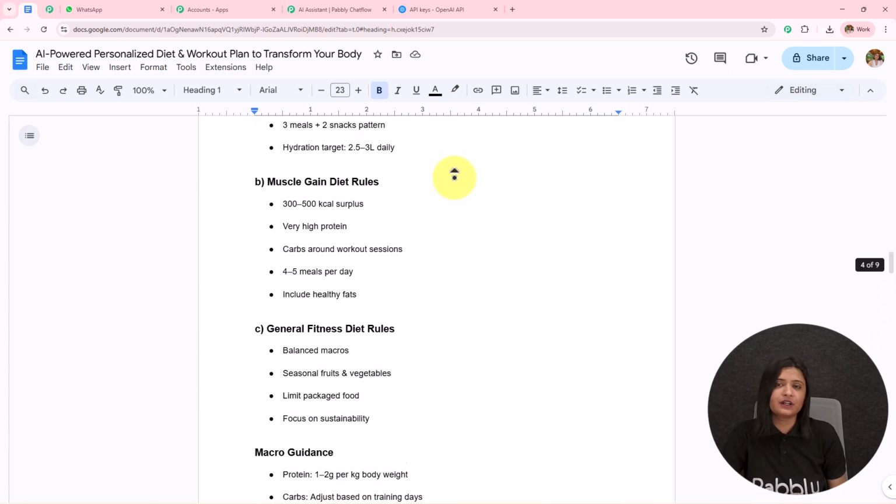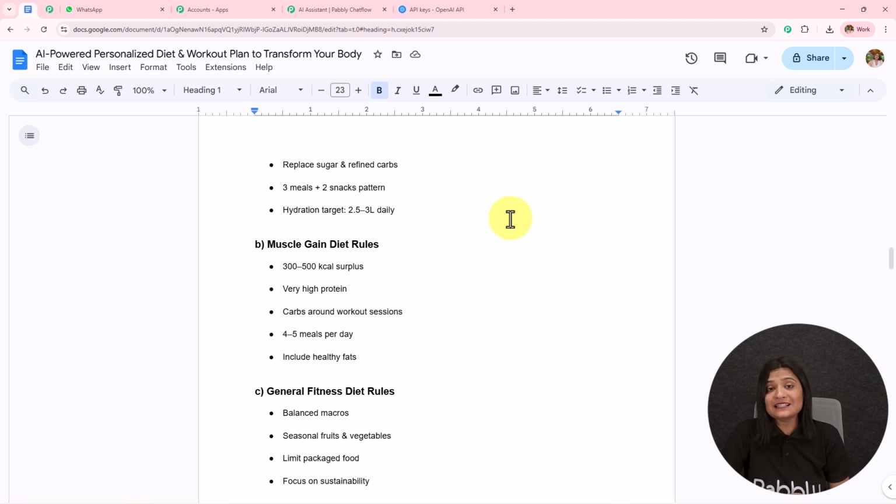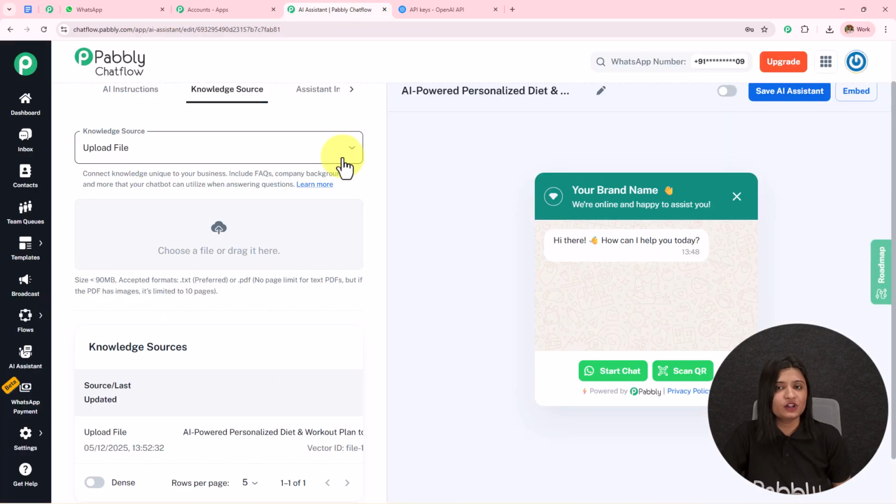So I have created a detailed knowledge base. You can add as many details as you want about your company, about your business, or all the details on which you are receiving a lot of queries from your customers. And you do not have to manually reply to your customers with the help of this AI agent. With the help of this knowledge base you train the AI agent, and it is going to reply to your customers automatically. So this is the knowledge base which I've created, and I have uploaded that over here.